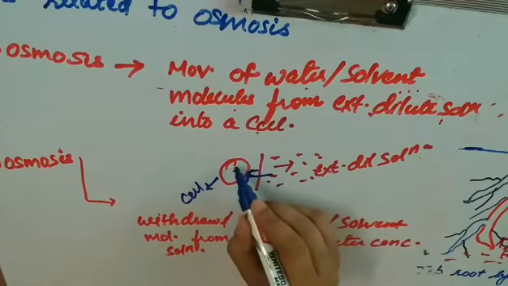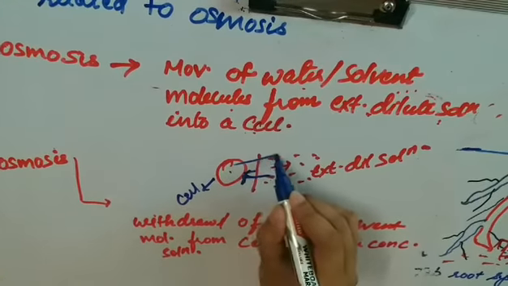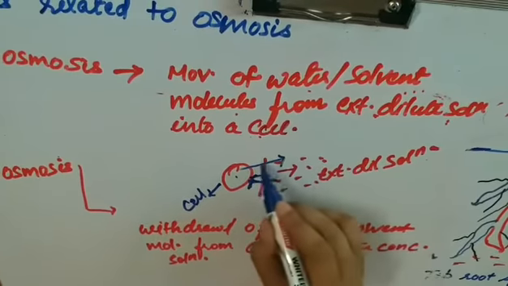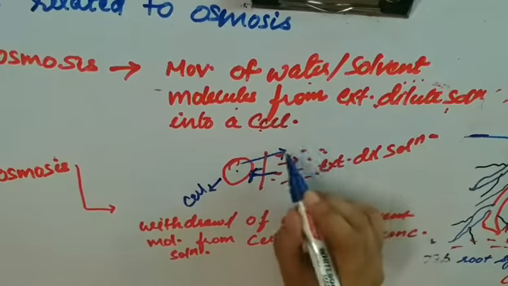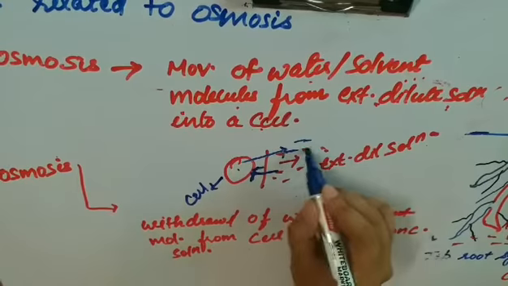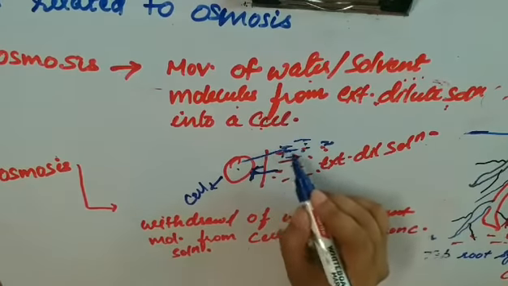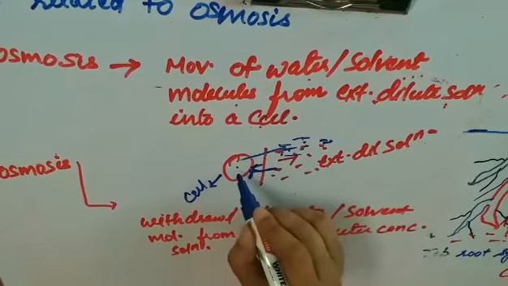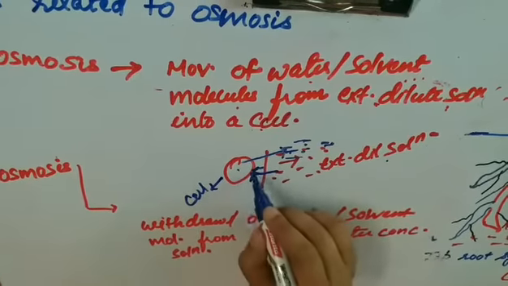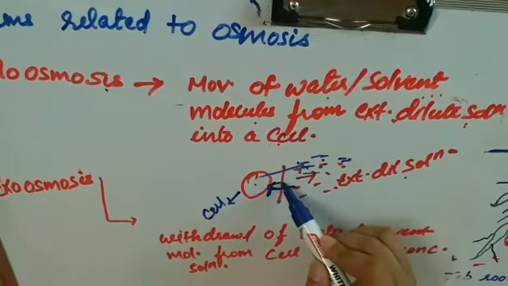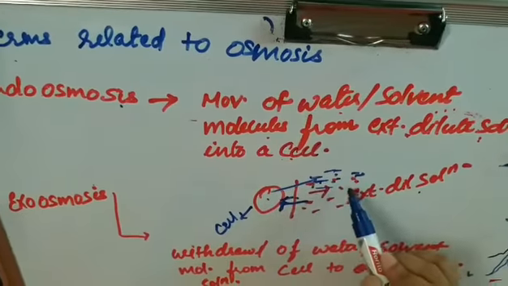When the movement of the water molecules is from the cell to the concentrated solution which is present outside, then it is known as exoosmosis. When it is inside the cell from the dilute solution, then it is known as endoosmosis. When it is outside the cell, then it is known as exoosmosis.